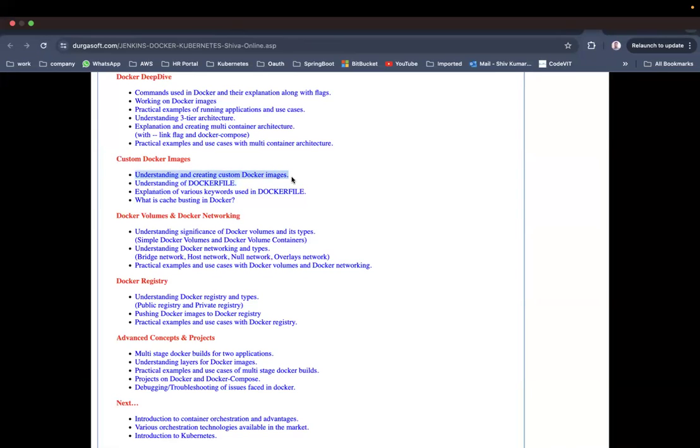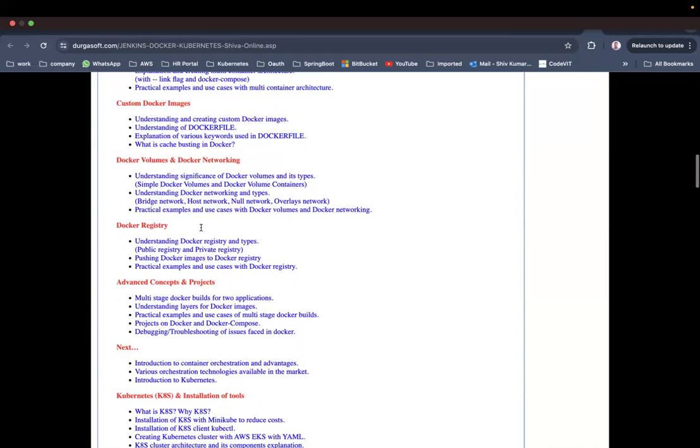Understanding and creating custom Docker images, understanding the Dockerfile, and explanation of various keywords in the Dockerfile, and what is cache busting in Docker. That's what we are going to use. It's very important as part of Docker, because these are concepts asked in interviews.